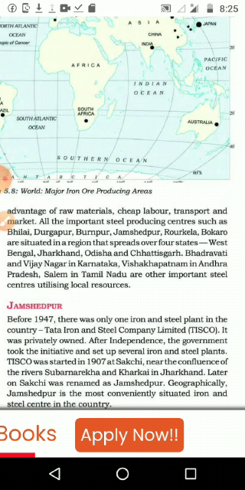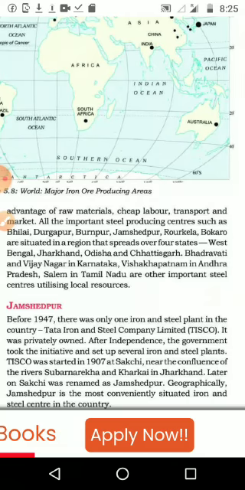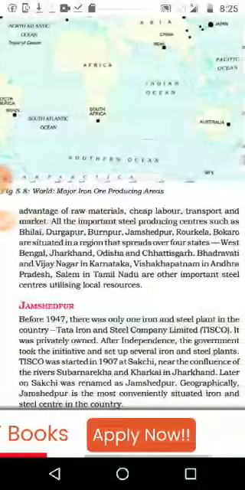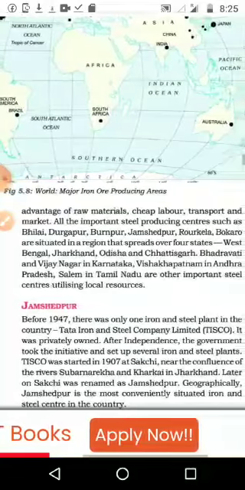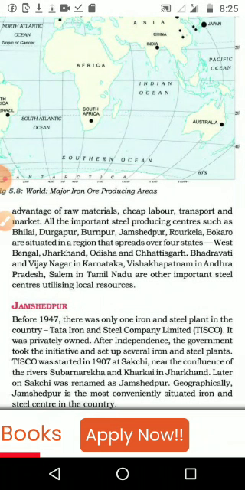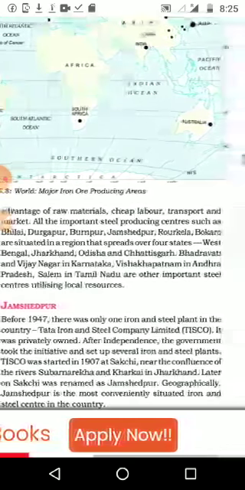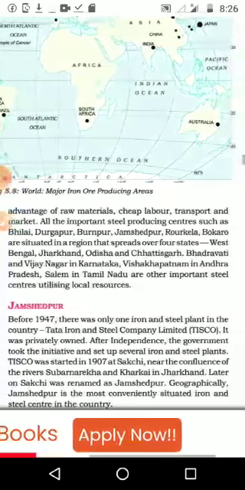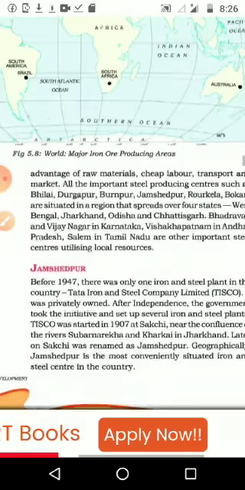Then Bhadravati and Vijayanagar in Karnataka, Visakhapatnam in Andhra Pradesh, and Salem in Tamil Nadu are the steel centers utilizing local resources. What are the major steel centers of India? Please underline: Bhilai, Durgapur, Burnpur, Jamshedpur, Rourkela, Bokaro. In which area are they? West Bengal, Jharkhand, Odisha and Chhattisgarh. Then in South India, Bhadravati and Vijayanagar in Karnataka, Visakhapatnam in Andhra Pradesh, Salem in Tamil Nadu are the other important steel centers utilizing local resources.